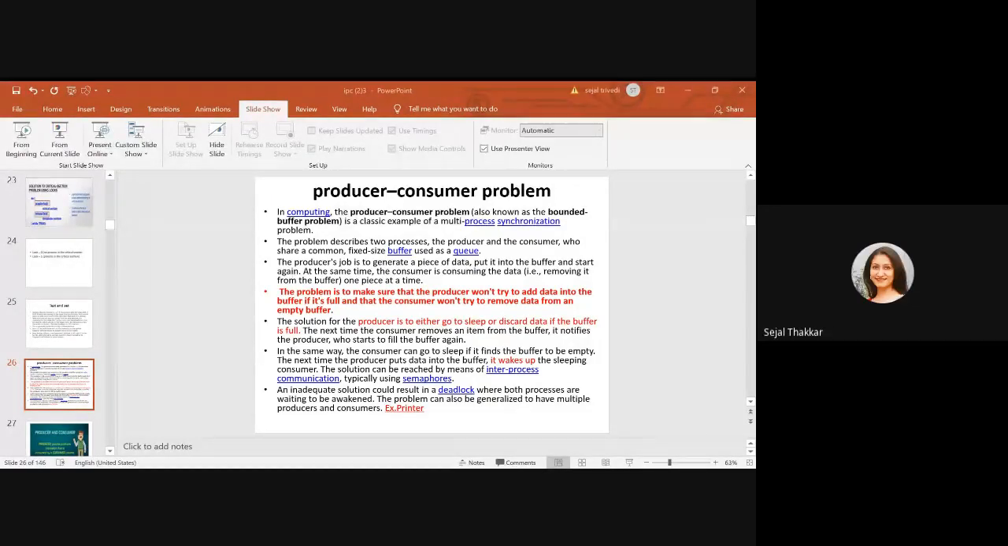Now we will start the inter-process communication problems. The first one is the producer-consumer problem. So what is the story actually? I'll let you know the story behind this.